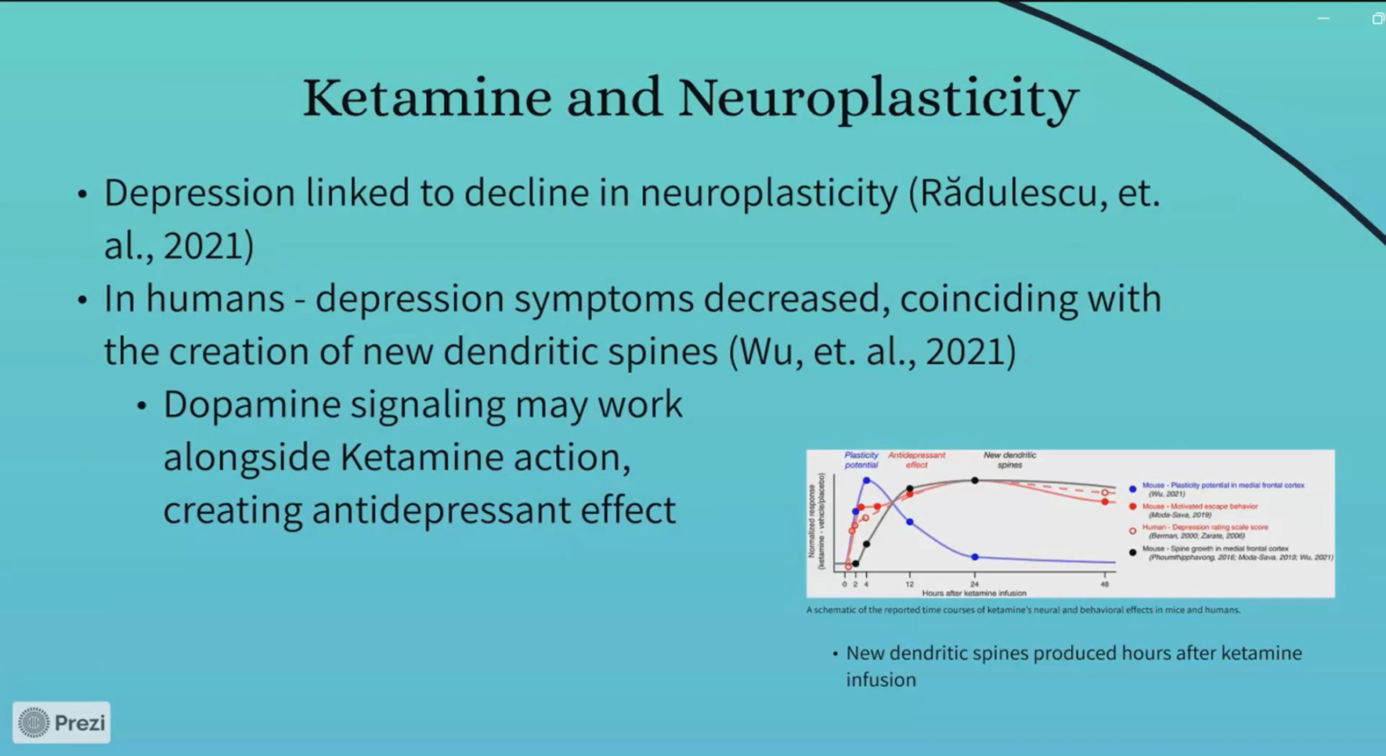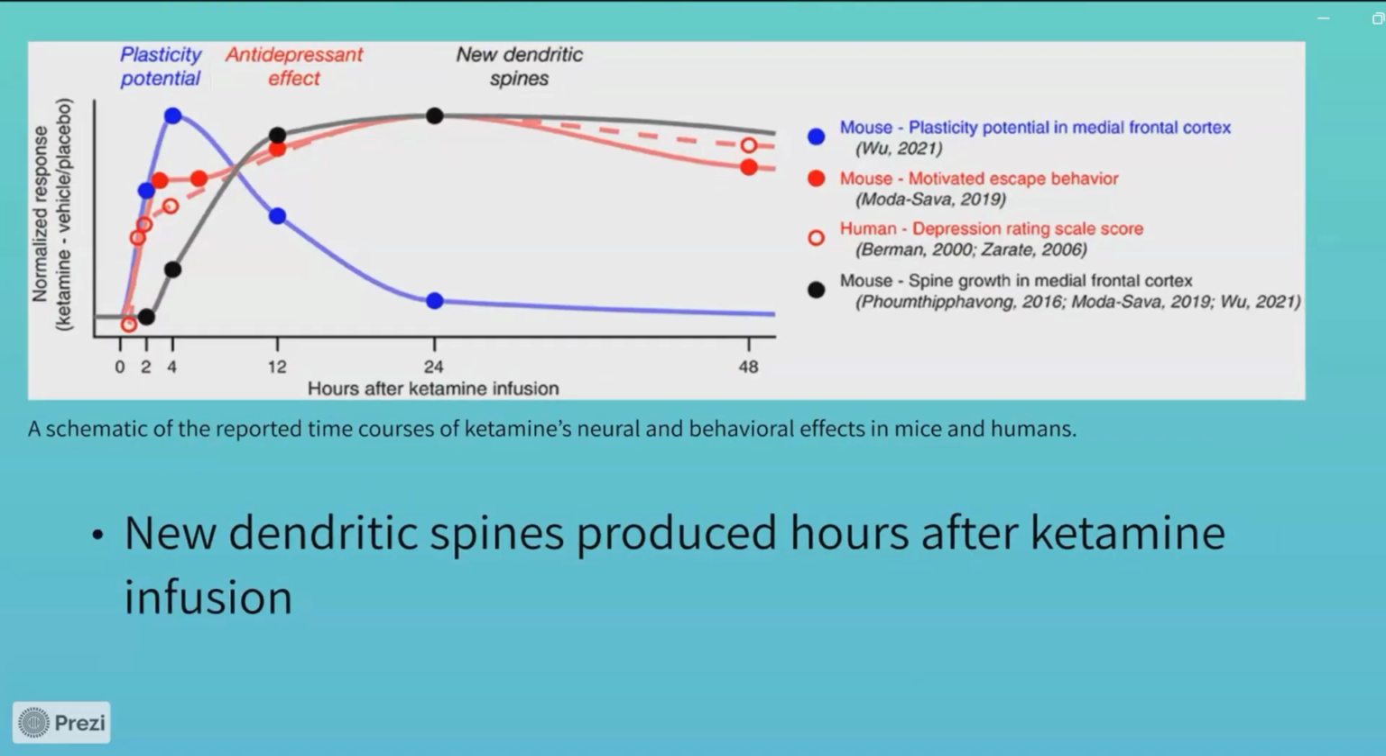So depression is linked to a decline in that neuroplasticity, so a decline in neuronal connections. Ketamine has been shown to increase dendritic spine density in the medial frontal cortex within a day, which is extremely quick. Another study has indicated that ketamine also begins to reverse stress-induced dendritic spine loss. So in this figure, you can see that after 24 hours, those new dendritic spines are created, which plays a role in that neuroplasticity and protecting against chronic depression. You can also see that the antidepressant effects are very fast.